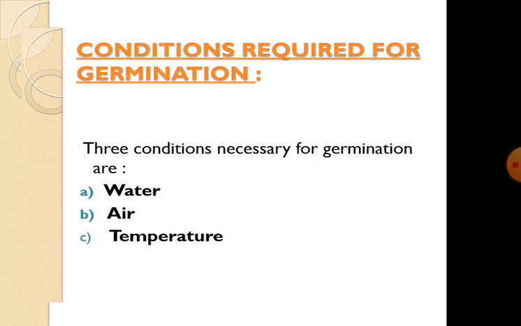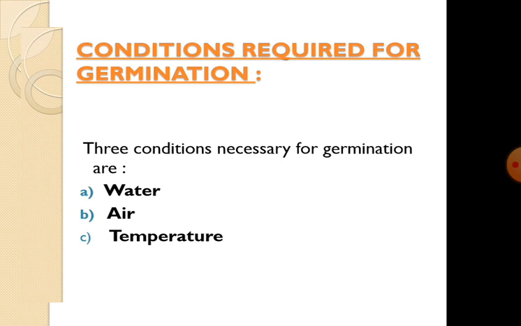Conditions required for germination. There are three conditions necessary for germination: water, air and temperature. Water is needed for the seed to swell up and burst open. It is also required to make the stored food soluble to feed the embryo. Air, oxygen, is needed for respiration, and the energy released due to oxidation of this stored food is required for the growth of the embryo.